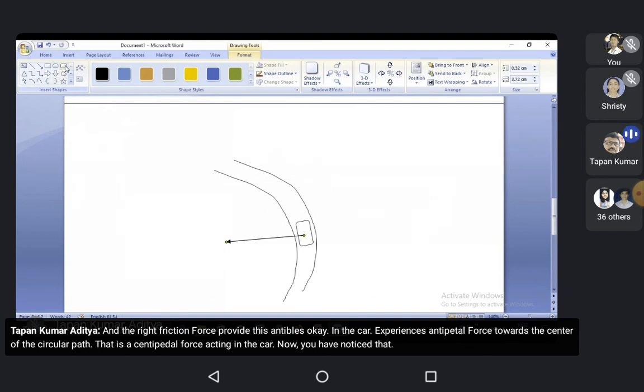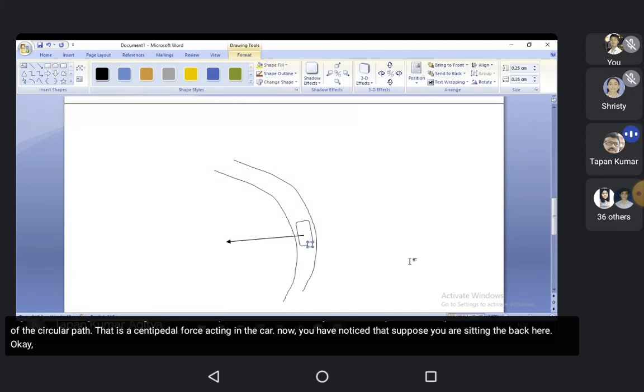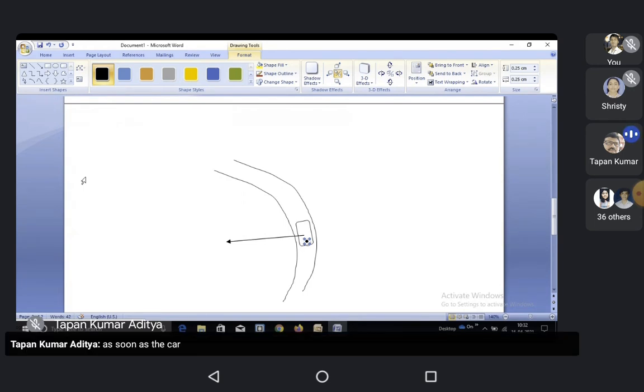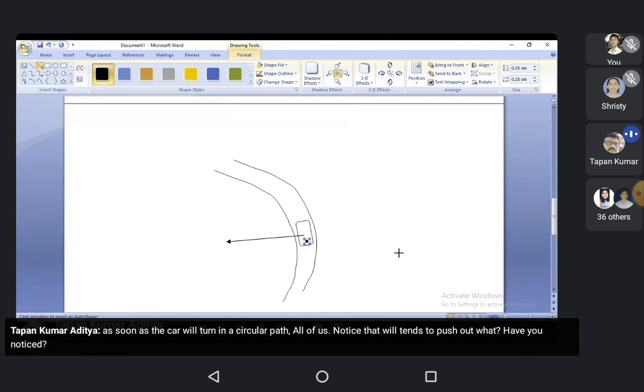Now you have noticed that suppose you are sitting in the back seat. The dot is your position. As soon as the car turns in a circular path, all of us notice that it tends to push outward, to the other side, like this, the red arrow. Have you noticed it?